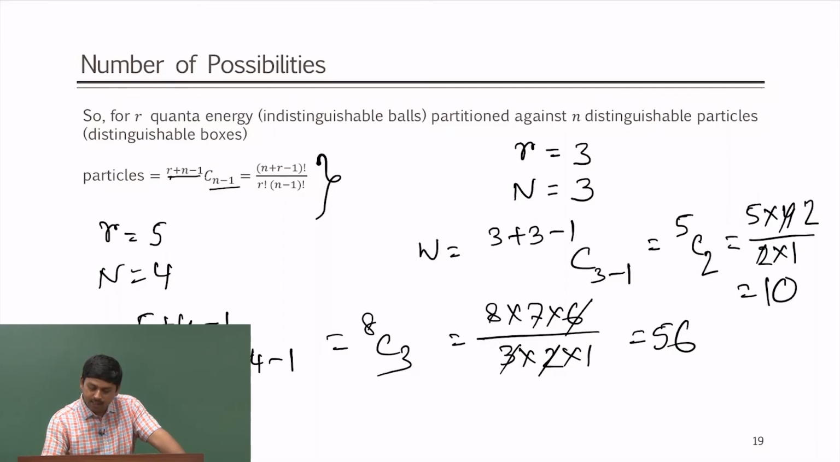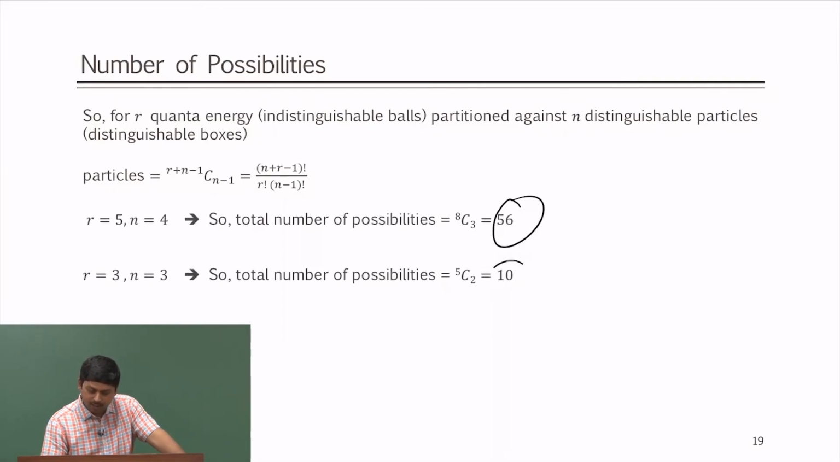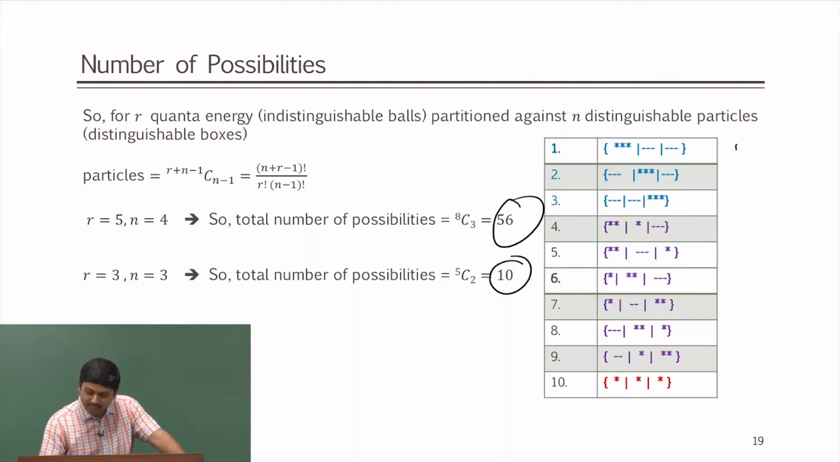Okay. So here we are getting a handle on the total number of possibilities one can get. I will just clear this marking, and then 56 we got it here, as you can see, 10 we got it here, as you can see, and these are the 10 values.